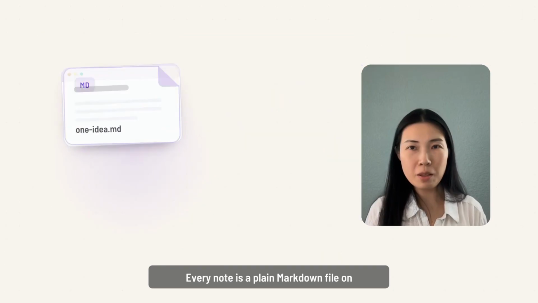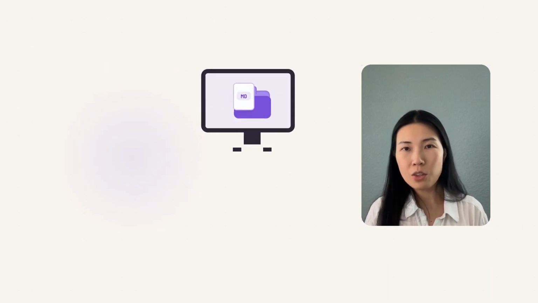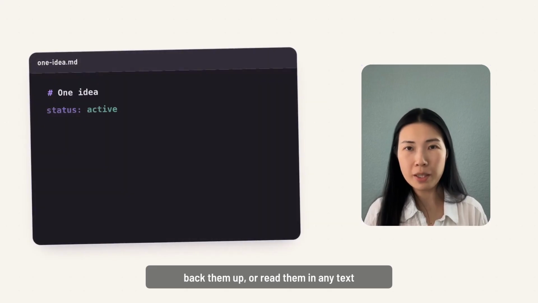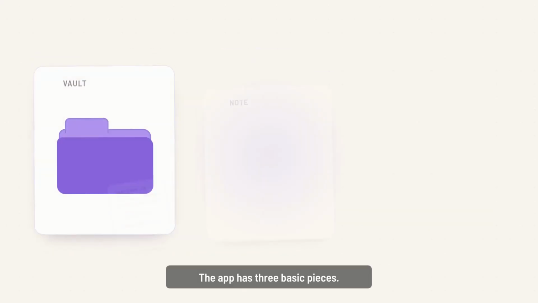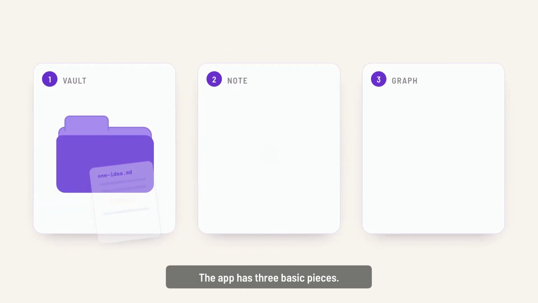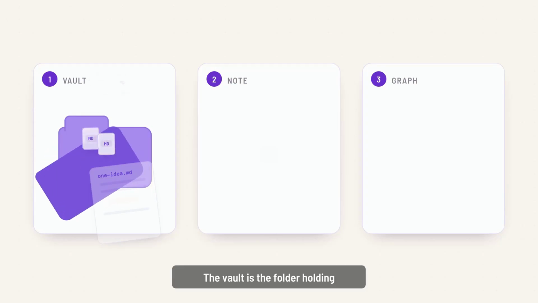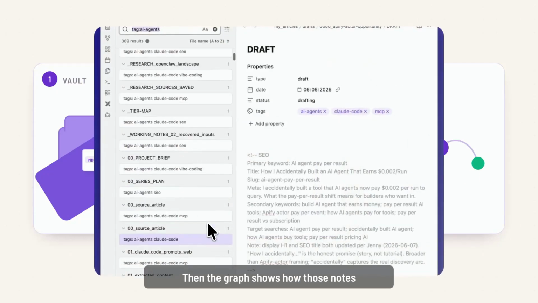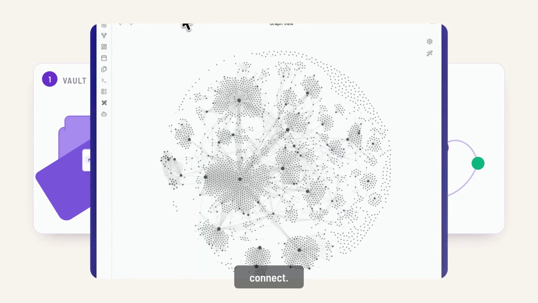Obsidian is a free notes app. Every node is a plain Markdown file on your own computer. You can open the folder yourself, move the files, back them up, or read them in any text editor. The app has 3 basic pieces. The vault is the folder holding everything. Each node is one Markdown file, usually focused on one idea. Then the graph shows how those nodes connect.